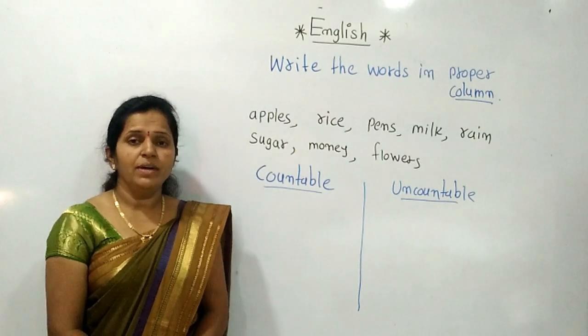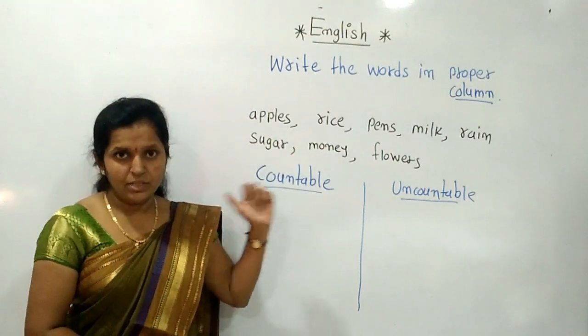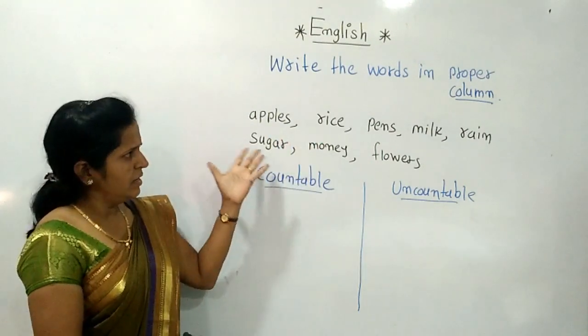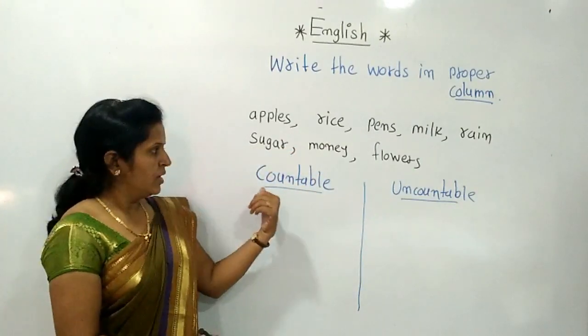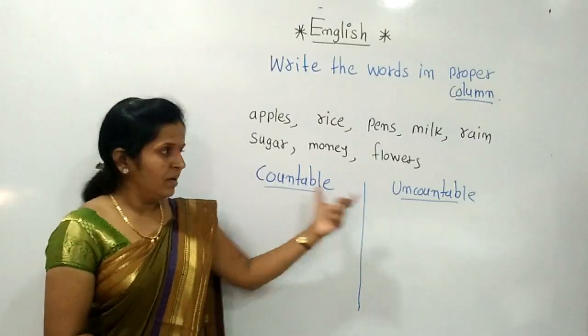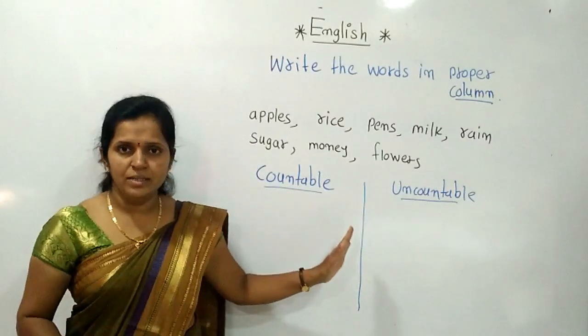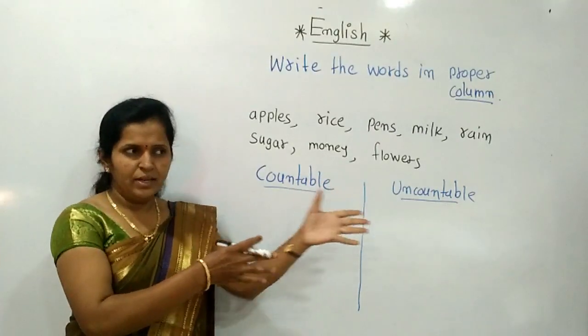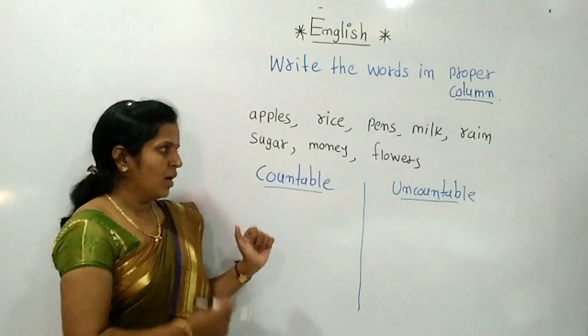Now we have to identify the countable and uncountable nouns. Some nouns, some words are given to us, and among those words we have to identify and write in the proper column, countable or uncountable. Countable means we can count in number. It doesn't need any measurement, any support of a word. It means we can tell in number, that is countable.